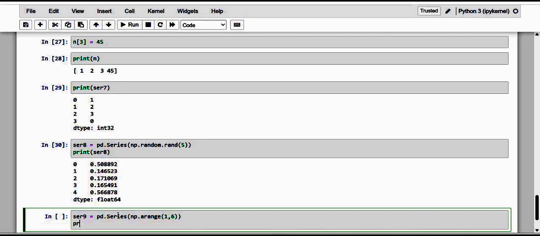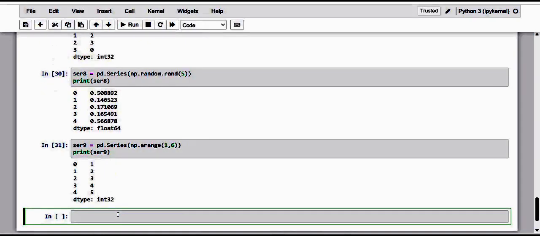Let me print series 9 and observe, dear friend. So here it is exactly between 1 and 6. This sequence has 5 integers, from 1 to 5 displayed.